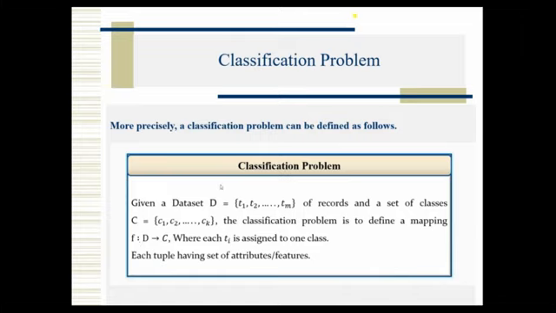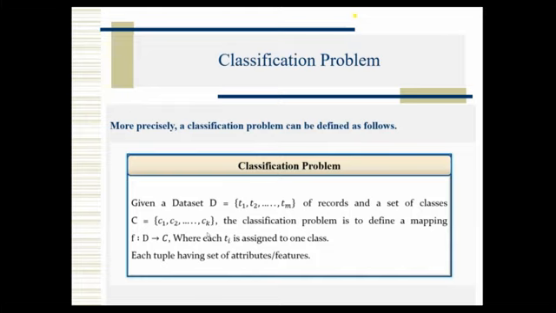For each record in the data set D, or for each tuple in the data set D, we have to map to one class in the class label set, that is C1, C2, Ck. We have to assign any one class, so we can't assign more than one class. For example, if a student's percentage is 80%, I can't assign both distinction and first class. We have to go for distinction only. So that means we have to assign only one class.